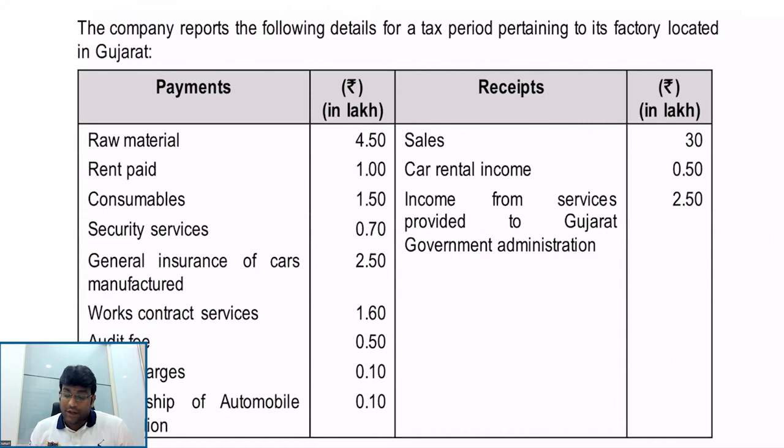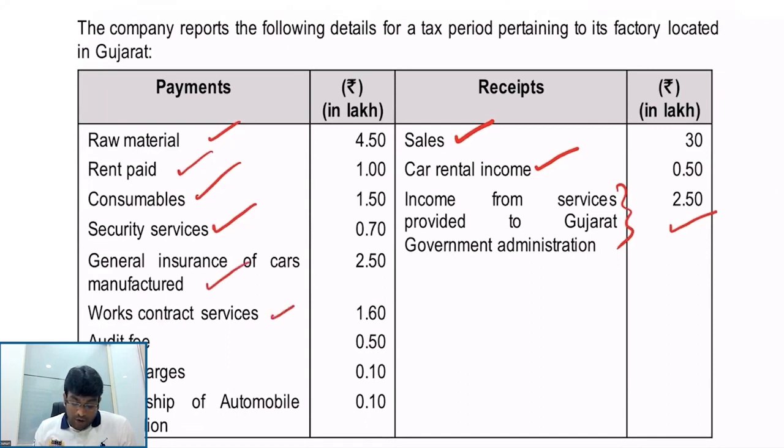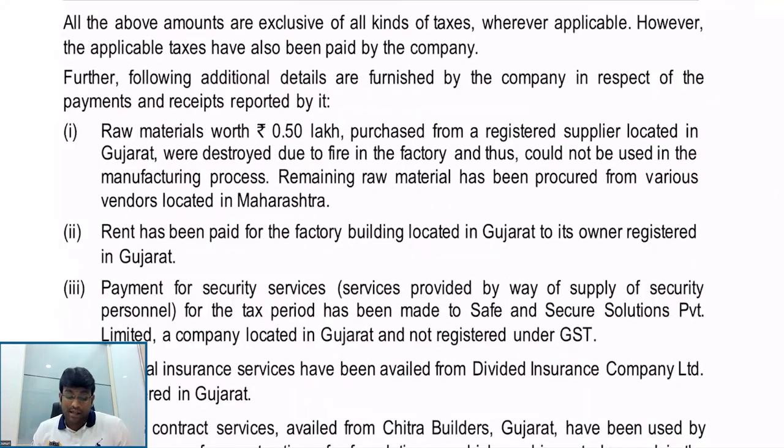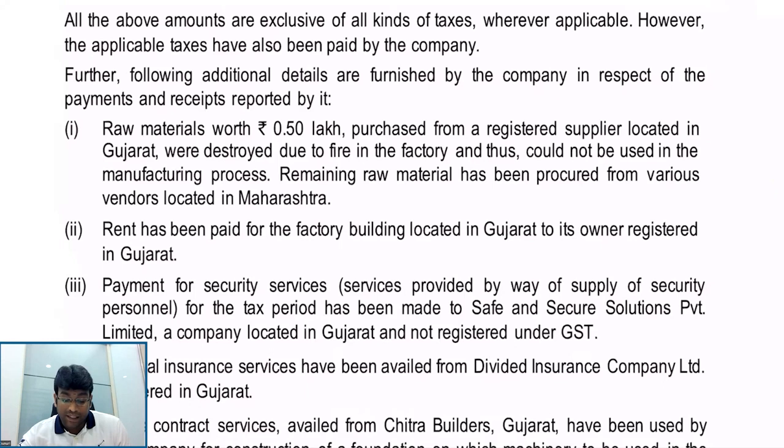Company reports the following details for a tax period pertinent to its factory located in Gujarat. They have given sales figure. They have given car rental income, income from services provided to Gujarat Government Administration, raw material, rent paid, consumables, security service, general insurance of cars manufactured, works contract service, audit fee, bank charges, membership of automobile association. What an interesting point they have given. Next. All the above amounts are exclusive of all kinds of taxes wherever applicable. However, applicable taxes have also been paid by the company.